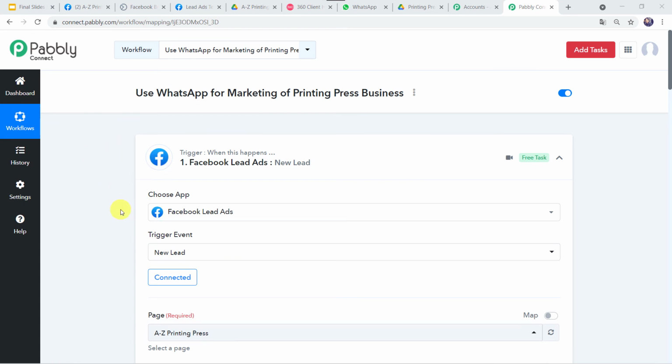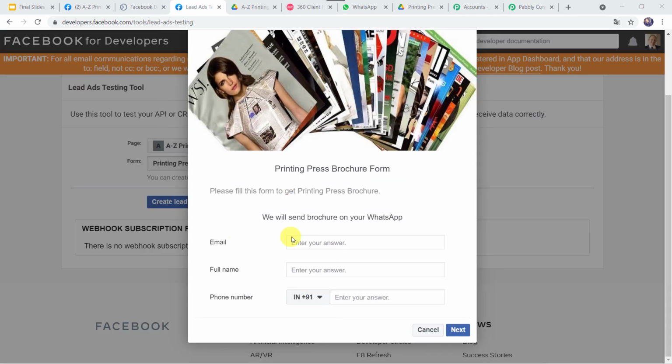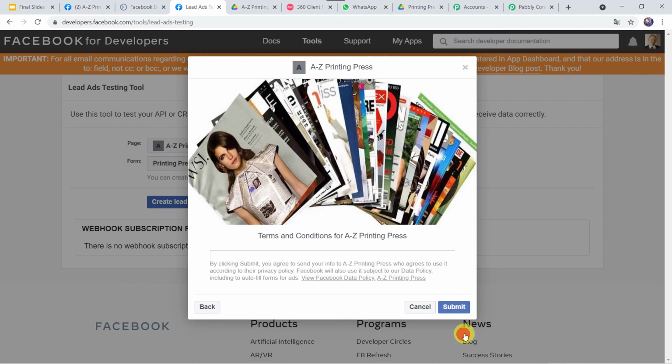For that again we have to go to the Facebook lead ad forms and we have to create one more entry on the name of some other customer. So let us give the email address as Sanjay Sharma 22@gmail.com. Let's give the full name as Sanjay Sharma and let's give the mobile number over here. Okay, and now let's click on next and submit. Okay, thanks, you're all set.